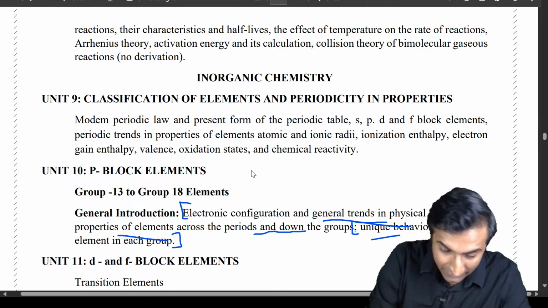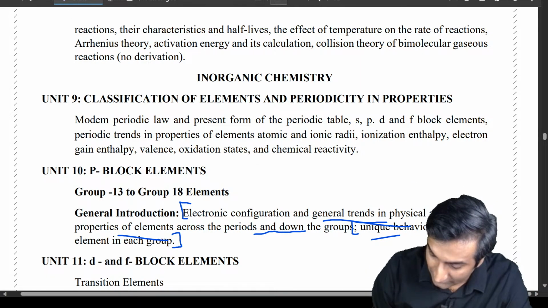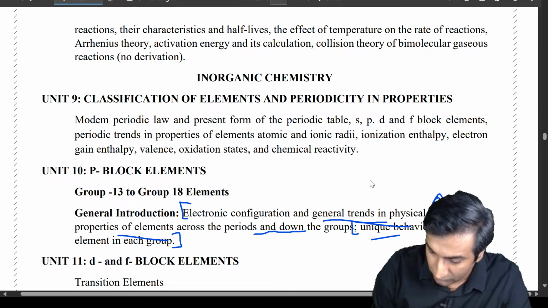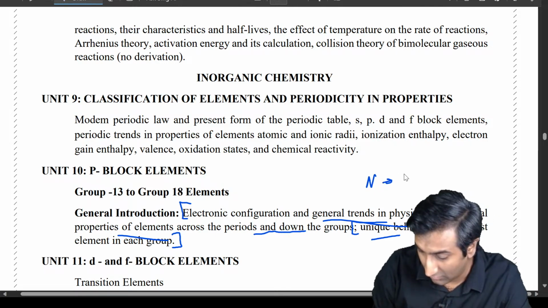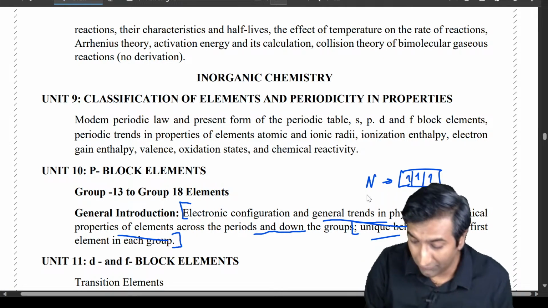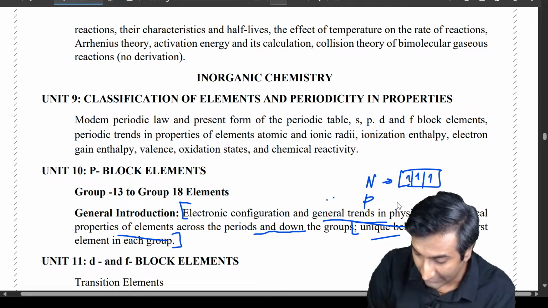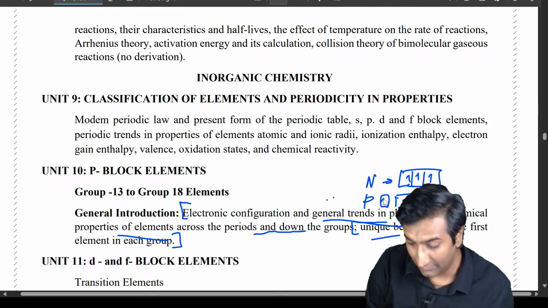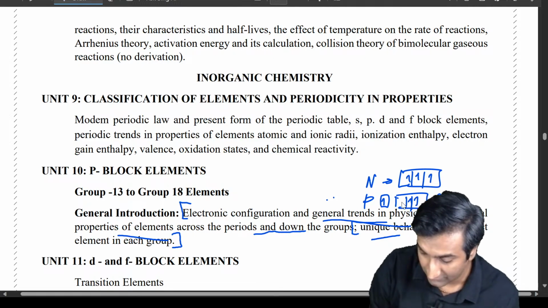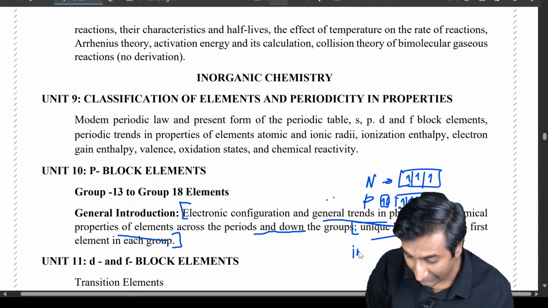Okay, so I think what this is talking about specifically, the unique behavior bit, is, nitrogen has a P3 configuration. So, उसकी वजह से उसकी क्या reactions होते हैं? Maybe phosphorus will have 2 extra electrons, right? It has this, and even these guys can take part in reactions. Okay. Similarly, the whole idea of inert pair effect.